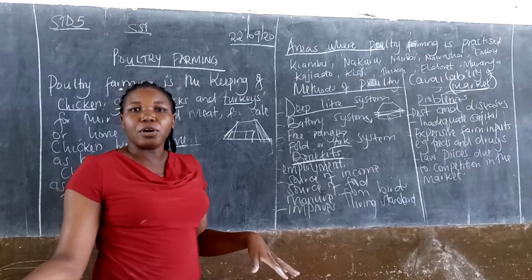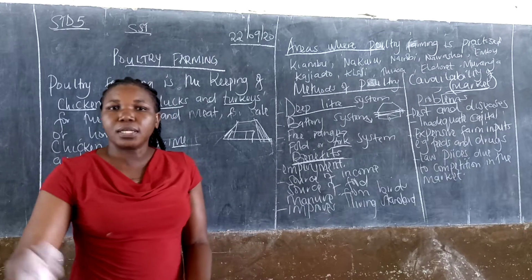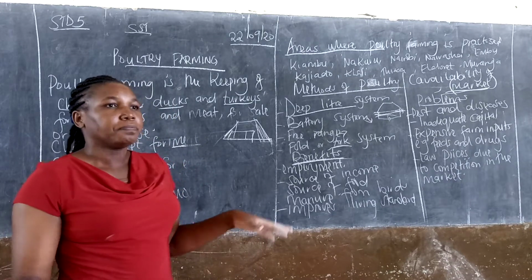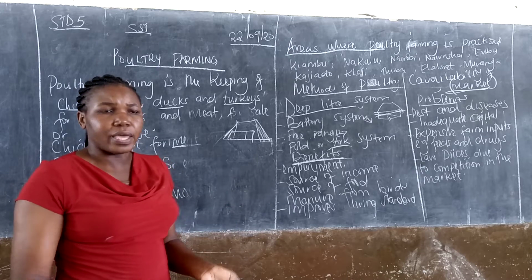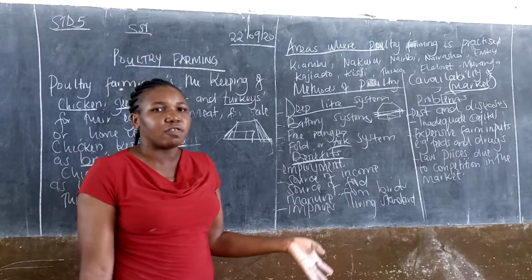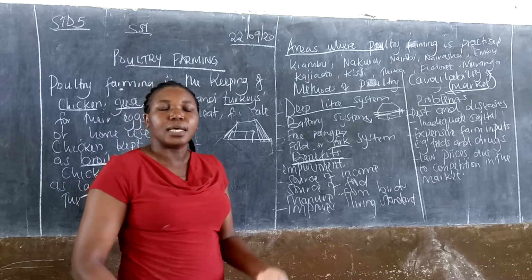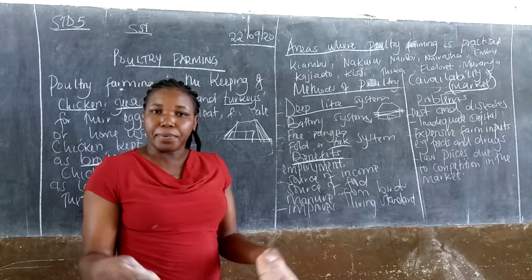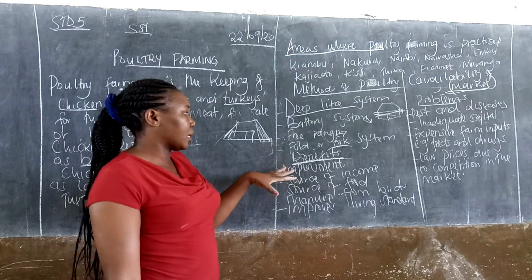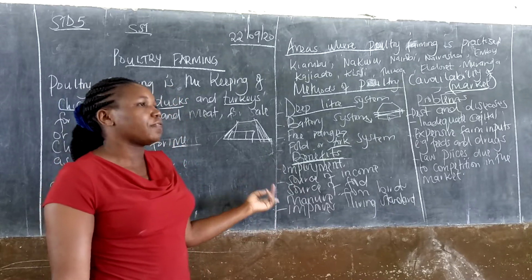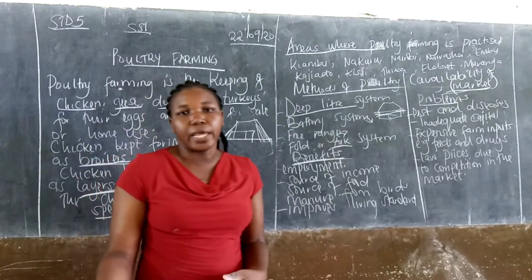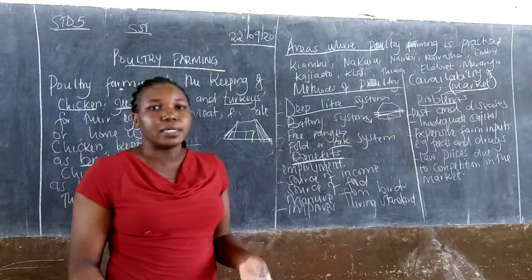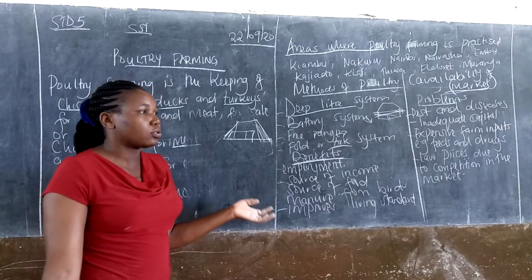Others employ people in their houses to assist them with cleaning and feeding, when you have a lot of birds. So maybe you have a lot of broilers or a lot of layers, they need cleaning of that place and maybe bringing food for them. That is creation of employment. Source of income. Someone who has those chicken, after selling them will get money. So that is also another source of income.